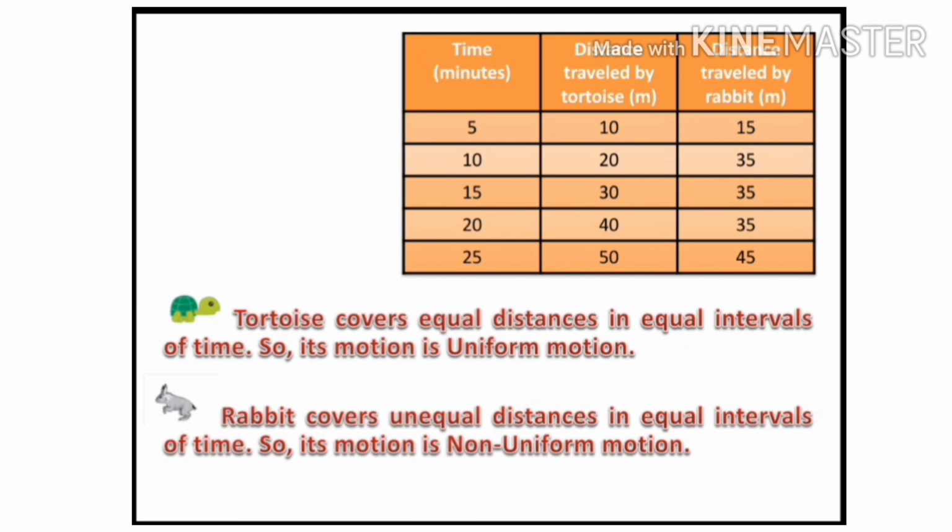We make a table like this. We notice that the tortoise covers 10 meters in every 5 minutes. It covers the same distance in particular time throughout its motion. This type of motion is known as uniform motion. We notice that the rabbit in its motion covers different distances in a particular time interval. This type of motion is known as non-uniform motion.